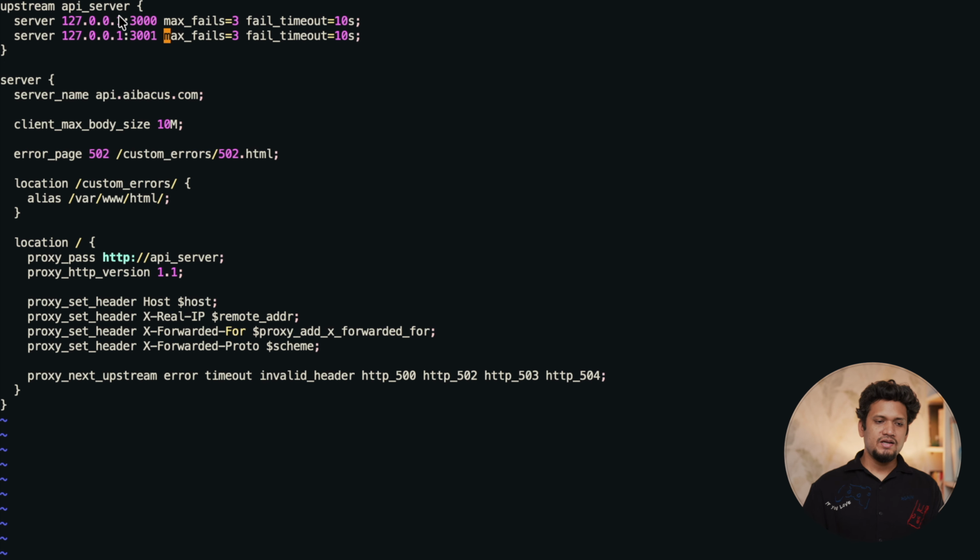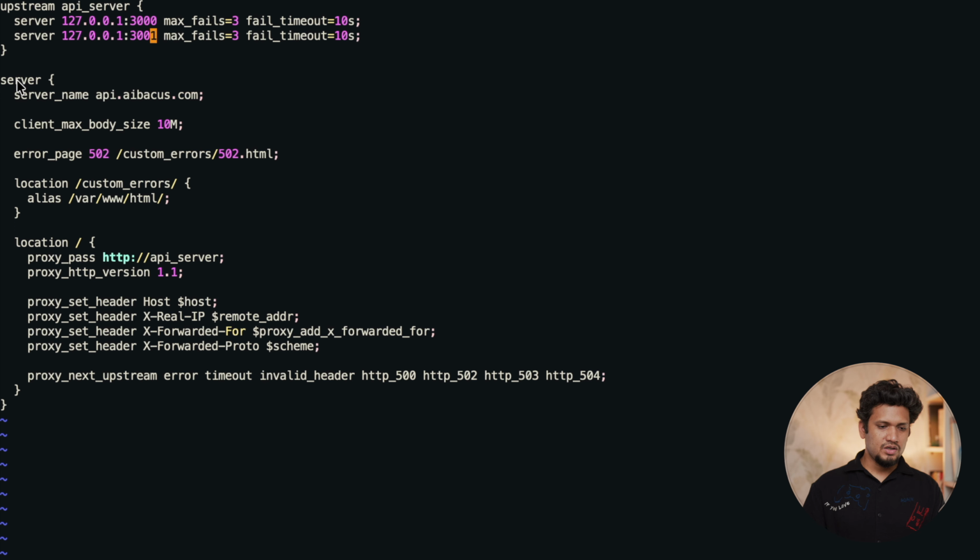So I have created an API server which maps to two servers listening at two different ports. Whenever there is an API call, Nginx will pass it to either port 3000 or 3001 in round robin fashion.